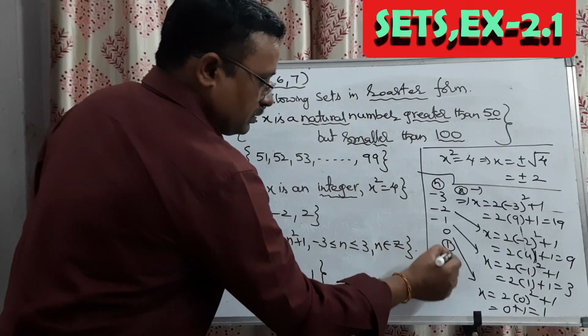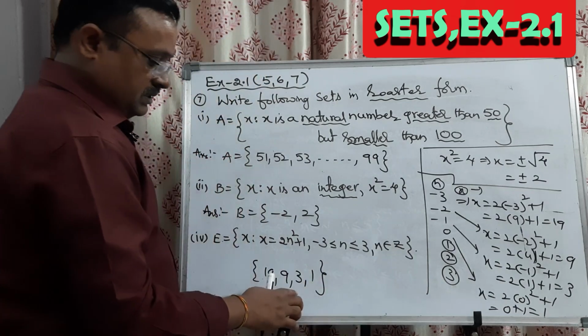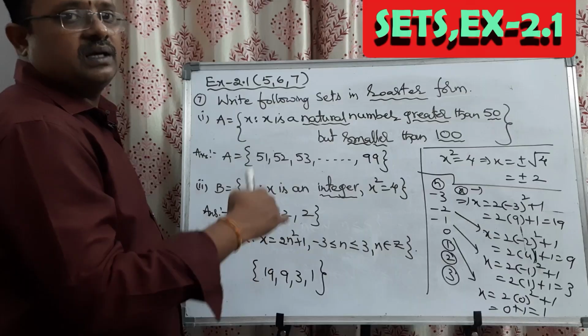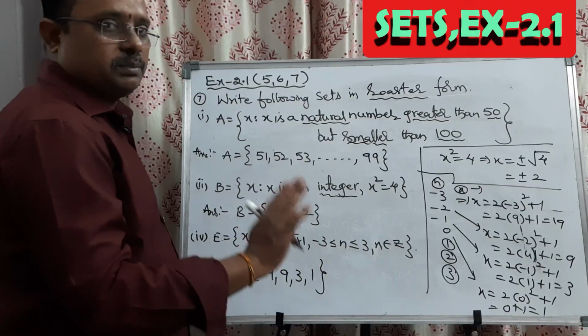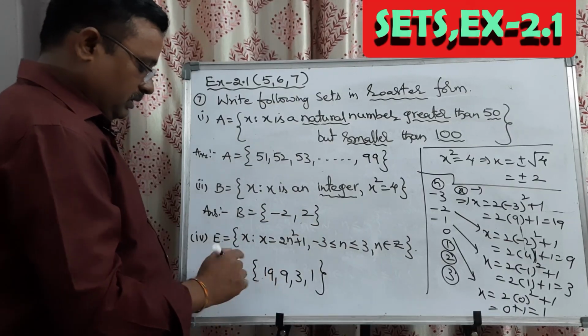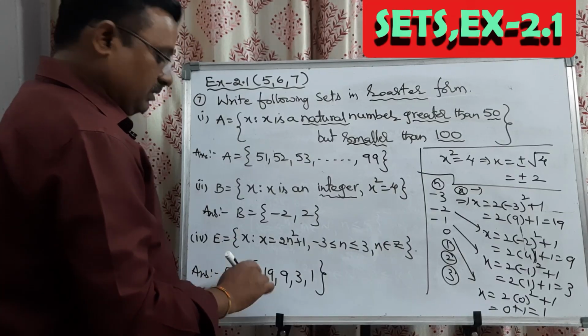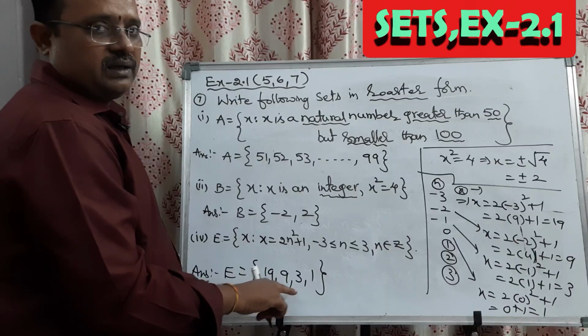We will write only the answer as E is equal to the set of 19 comma 9 comma 3 comma 1.